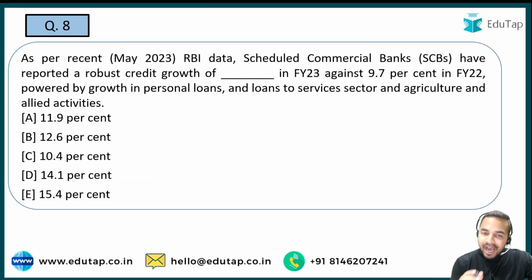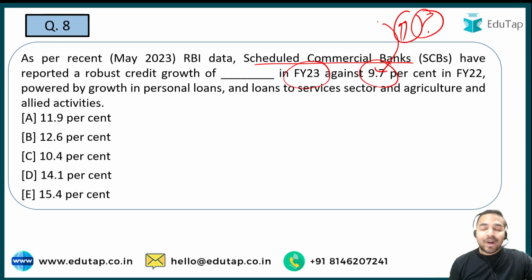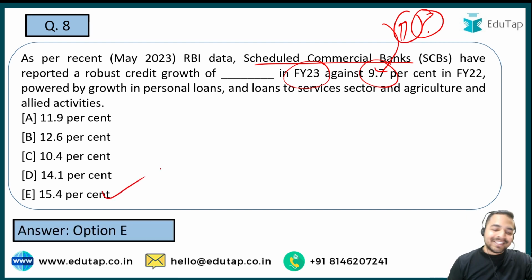Next question. RBI data के अनुसार scheduled commercial banks have reported a robust credit growth of dash in fiscal year 2023. So guys, earlier in fiscal 2022 it was 9.7%, and you are required to tell me what exactly is the present credit growth as per the RBI data which was released recently. तो 9.7% से बढ़कर कितना परसेंट हुआ है, that is what you are required to tell me here in the comment section. And here guys the right answer is option E, that is 15.4%.